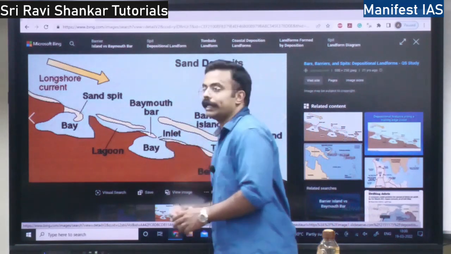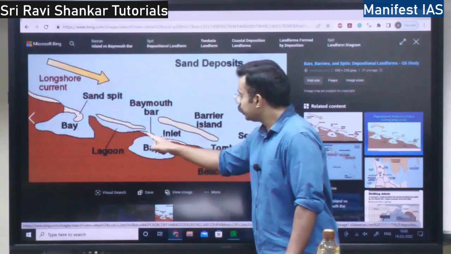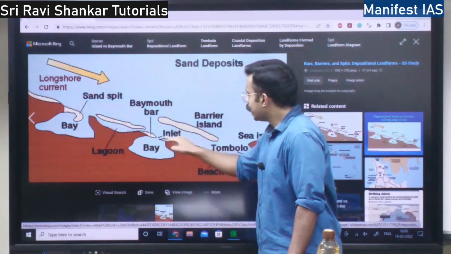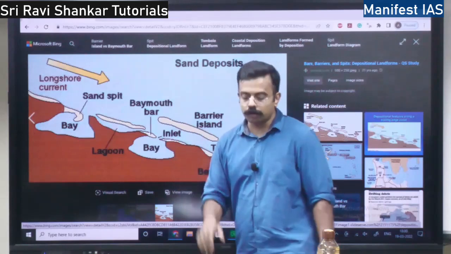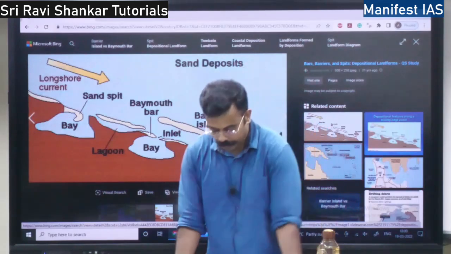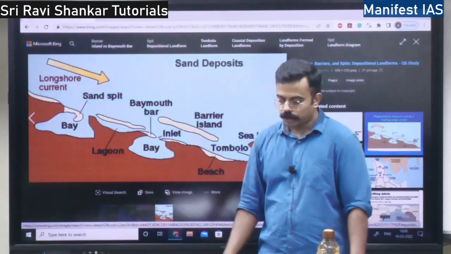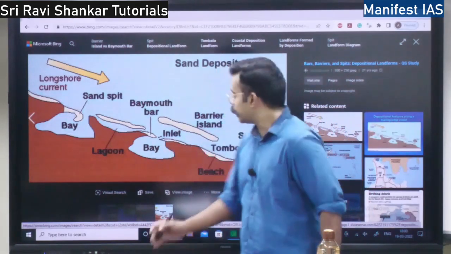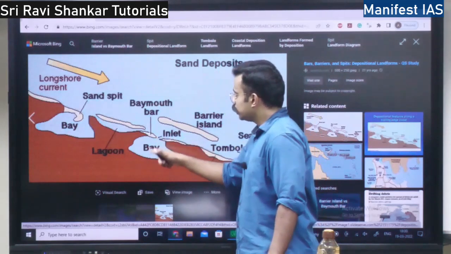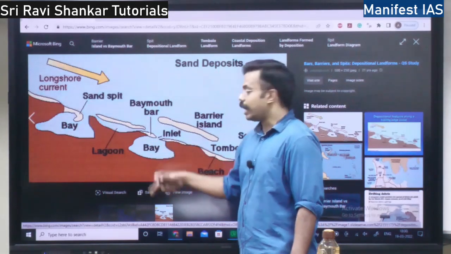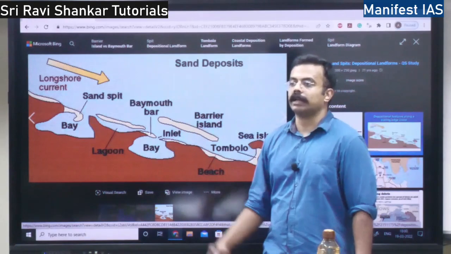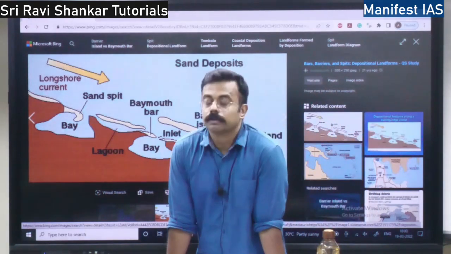There will be a small opening to the bay, right? See here, the spit is there, the barrier bar is there. There will be a small opening to the bay. This bay will later get converted into a lagoon, and the lagoon into a coastal plain. Here this will also close, and this will be filled with sand, and it will become a coastal plain.